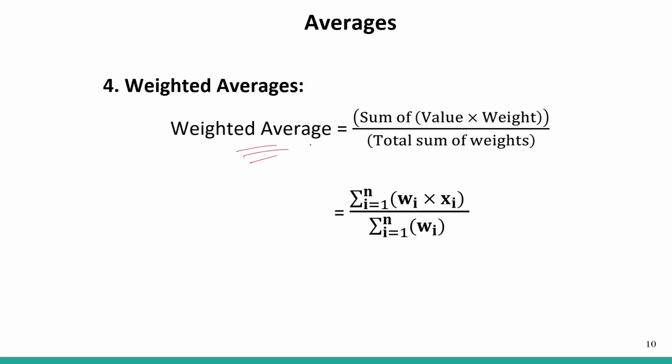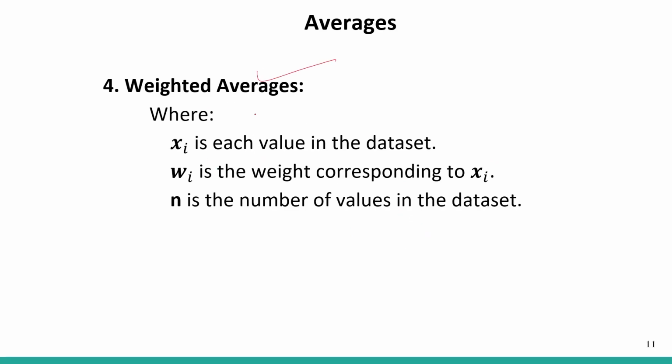So the formula for weighted average is the sum of value into weight, all the sum of values into weights, divided by the total of weights. So it will be summation i equal to 1 to n of wi into xi, that is the sum of values times weights, and in the denominator we have the sum of weights. Here xi is each value in the data set, wi is the weight corresponding to each value in the data set, and n is the number of values in that data set.